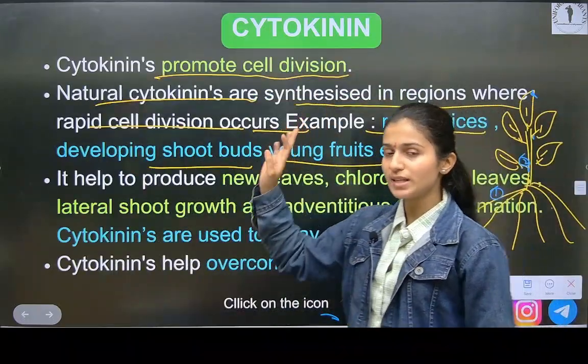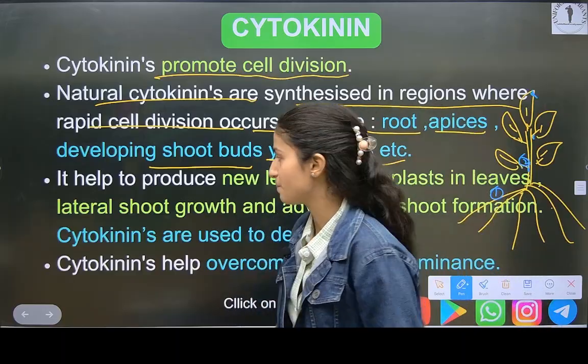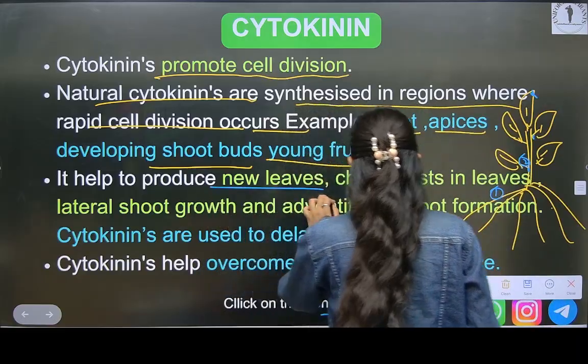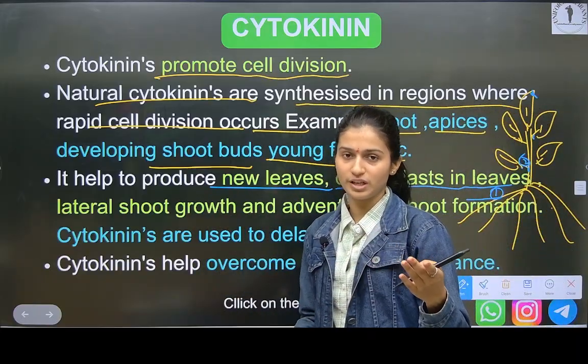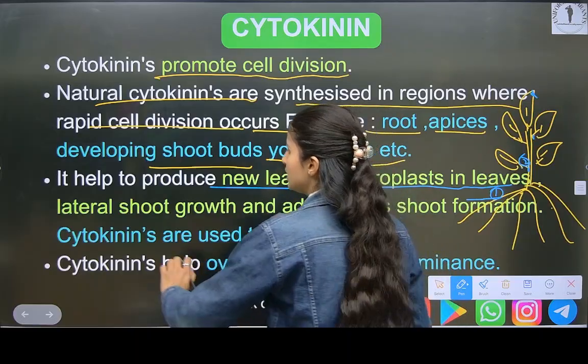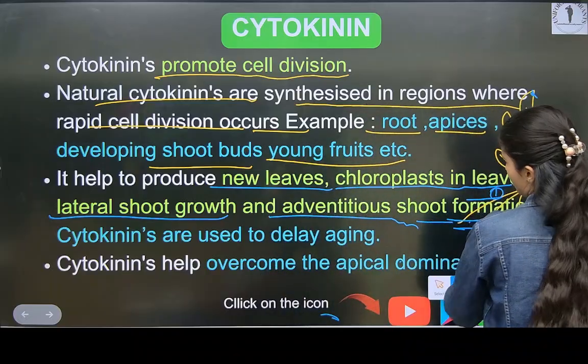Okay, understood this. What is the main function of cytokinins? That promotes cell division, that means main. Now see here, what does it help? It helps in producing new leaves. Chloroplast in leaves, the green color pigment on leaves, we say it as chloroplast, which helps in photosynthesis. Then lateral shoot growth and adventitious shoot formation.